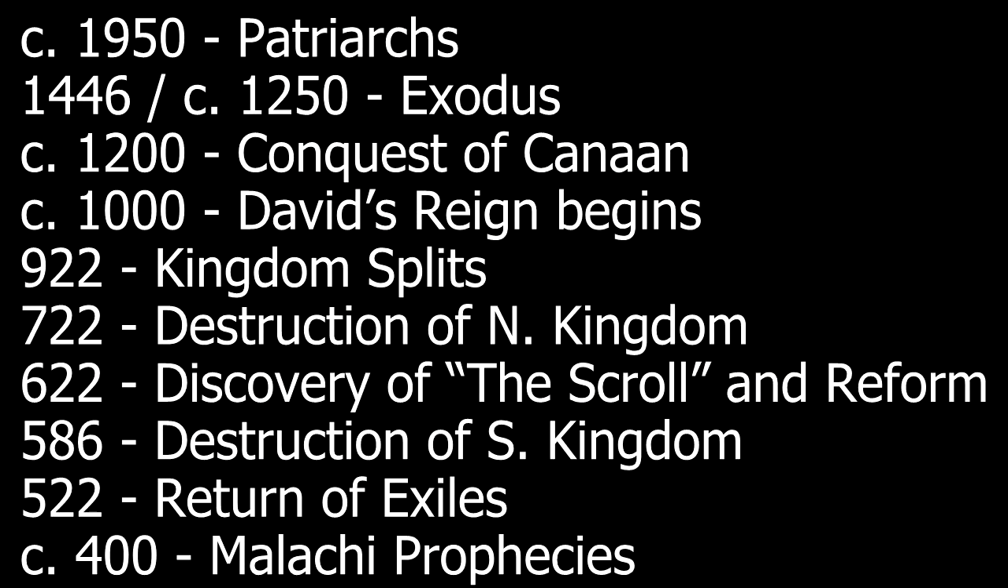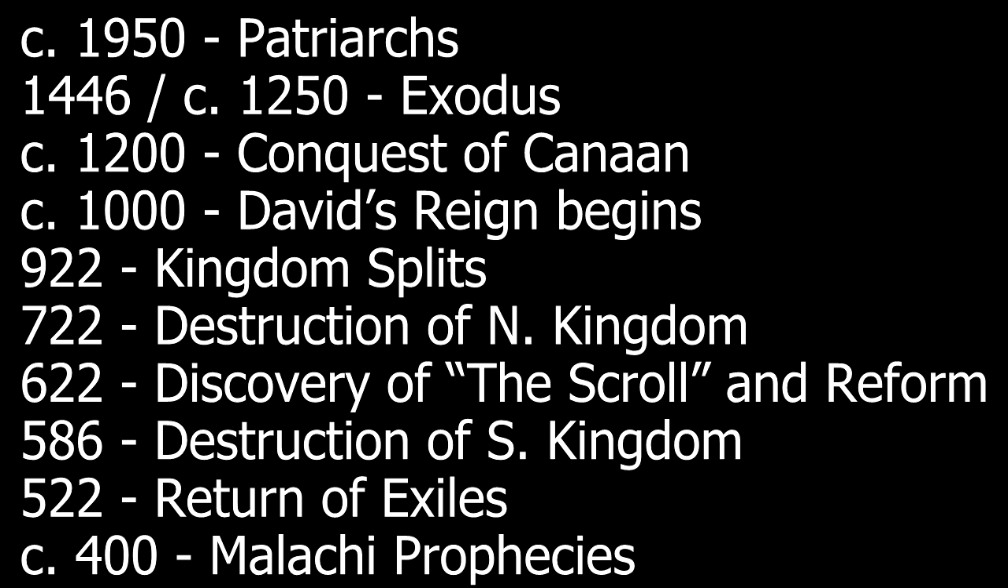Now, I'm going to add this part to the comments in the video, but here are 10 important Old Testament dates that everyone should know. Circa 1950, the time of the patriarchs. Either 1446 or circa 1250, that's the date of the Exodus. It kind of depends on whether you decide on old dating or young dating for the Exodus. Circa 1200 is the conquest of Canaan. That's when the Israelites enter the Promised Land.